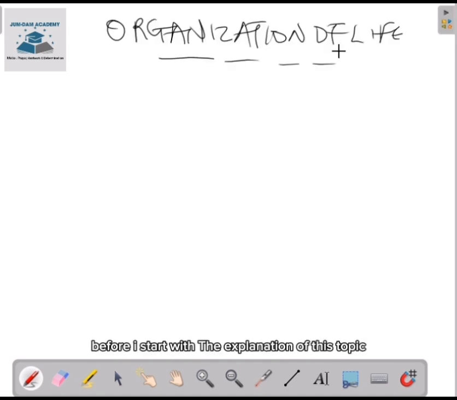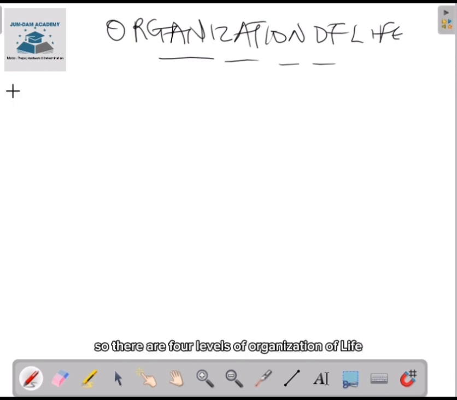Before I start with the explanation of this topic, we talked about living organisms and non-living organisms in our previous video, where we said living organisms have a high level of organization. So we say they are highly organized. And this organization occurs in steps or levels. So we call it the level of organization of life in living organisms.